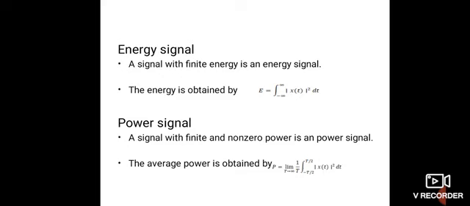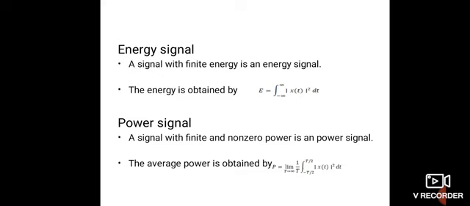The energy is obtained by the following equation: E equals integral from minus infinity to plus infinity of |x(t)| squared dt. The signal energy does not indicate the actual energy of the signal, because it depends not only on the signal but also on other factors, such as the amplitude of x(t).